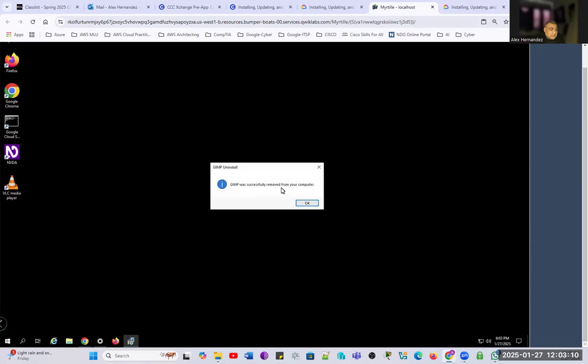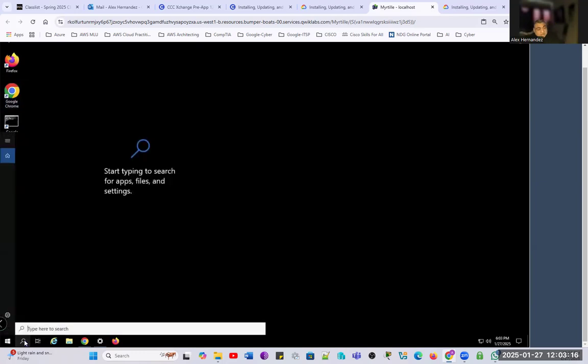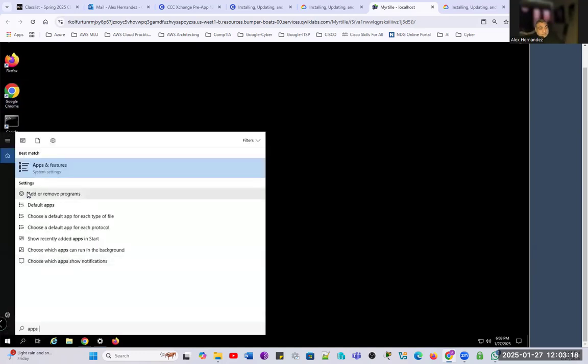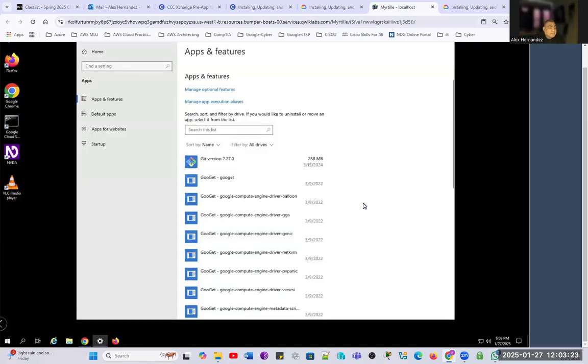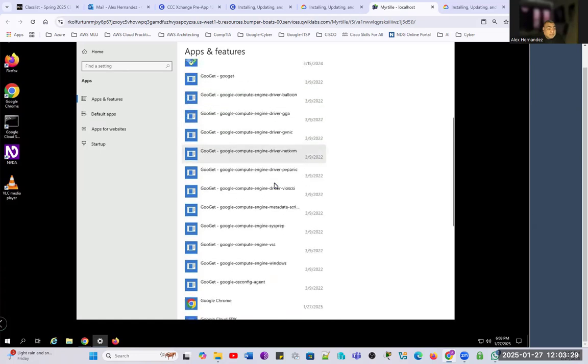It has been successfully removed from your computer. So how do we check? We go again to apps and features. And now you can see that the GIMP program has disappeared from the programs list.